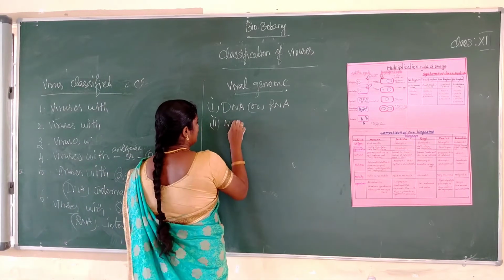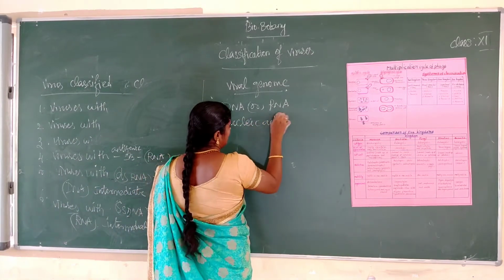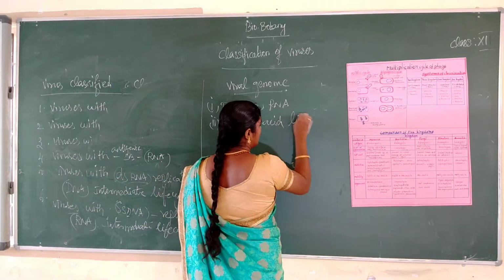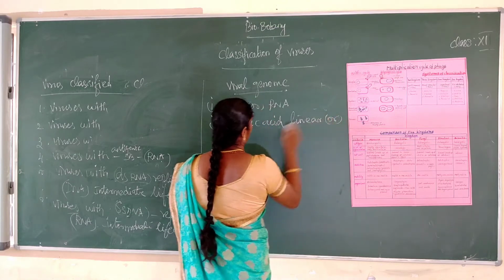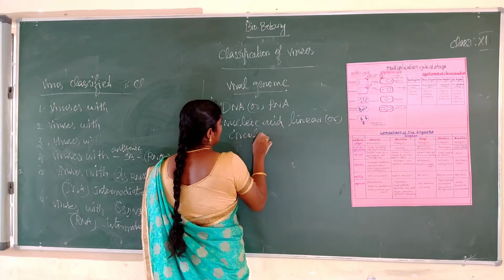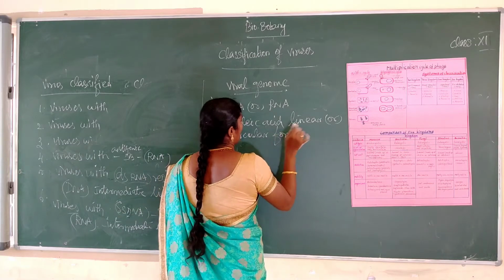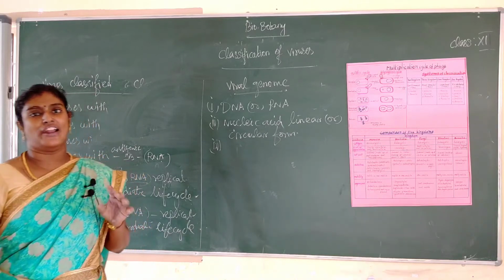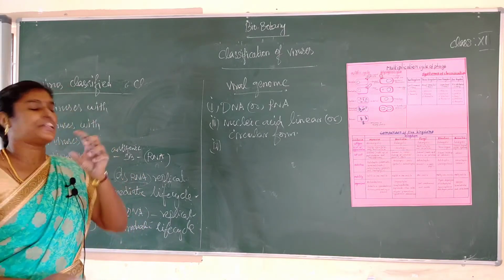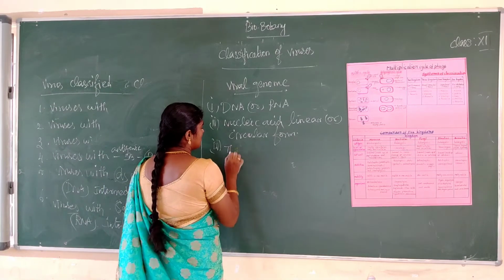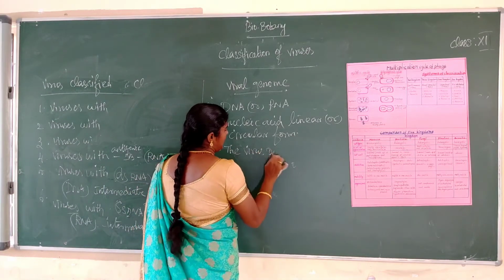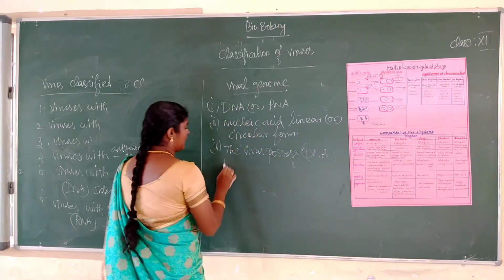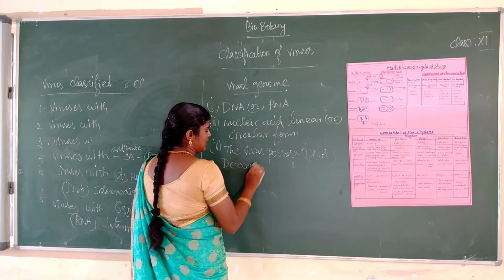The nucleic acid is either DNA or RNA. The nucleic acid is in linear or circular form. Okay, so next one, the viruses possessing DNA are called deoxyviruses.